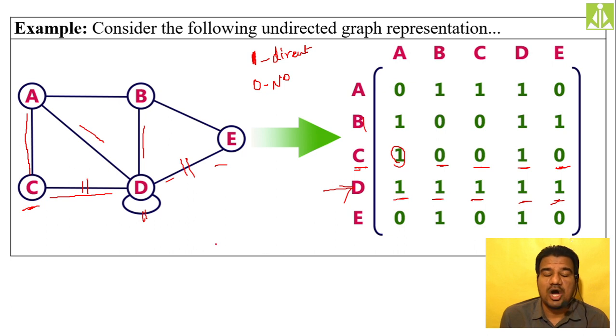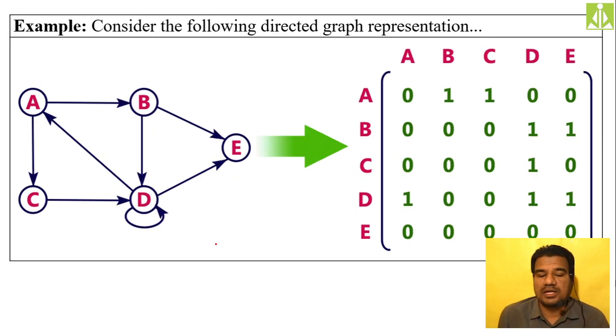So like this, all the links you can represent in either 0 or 1 within the matrix, and vertices we are taking in both rows as well as in columns. If there is a link from vertex to vertex, we put 1, and if there is no link, we put 0. So the case will be somewhat different for a directed graph. Here also we are taking vertices in rows, vertices in columns.